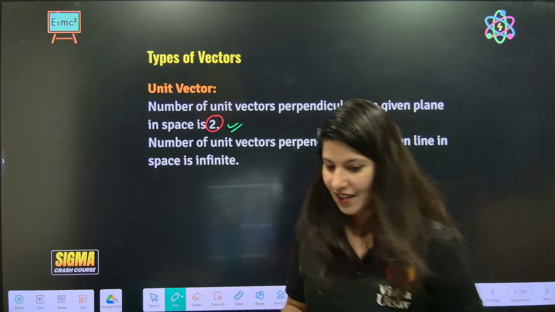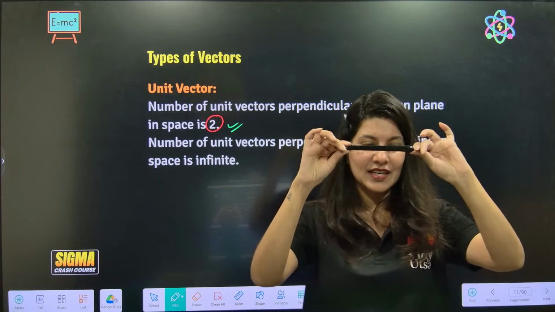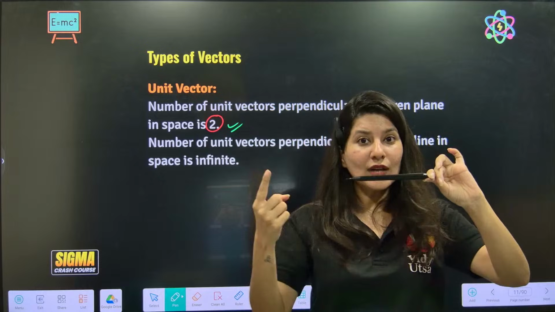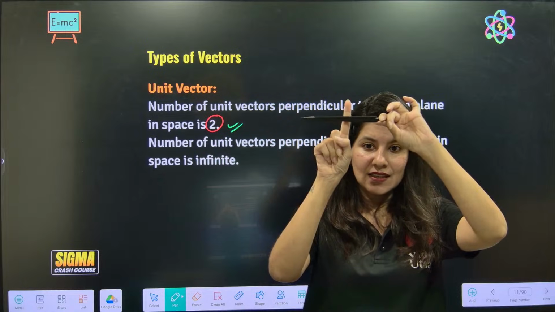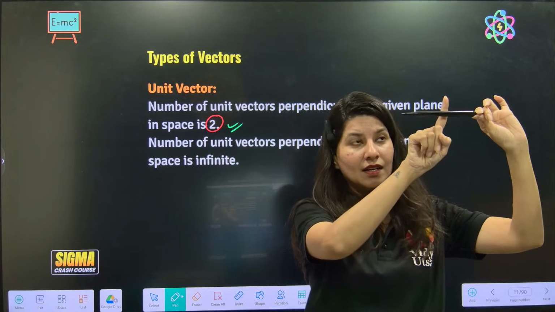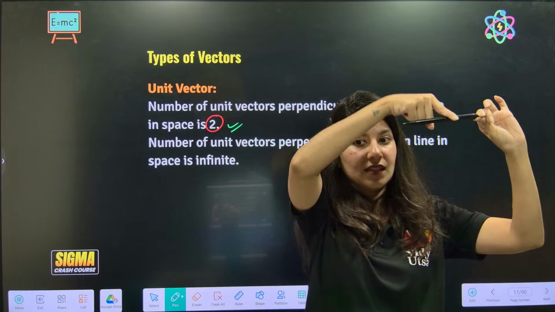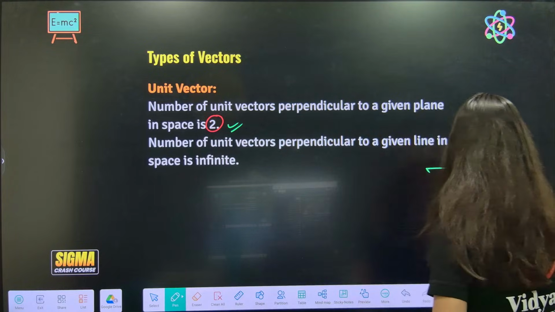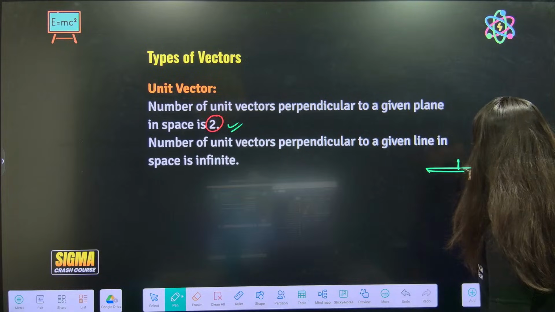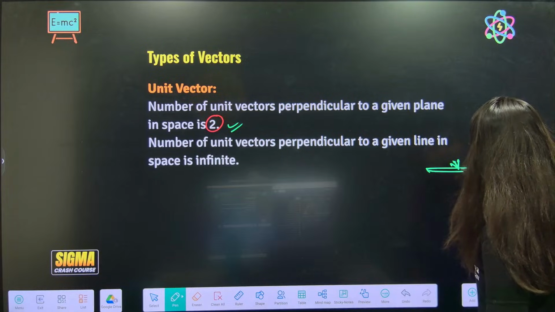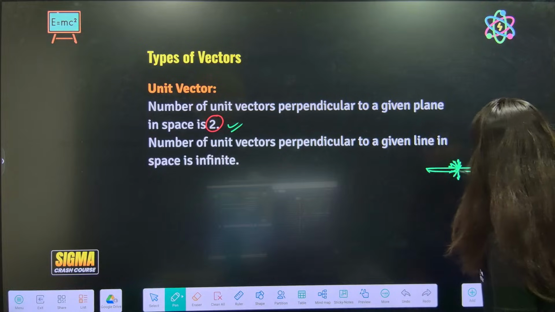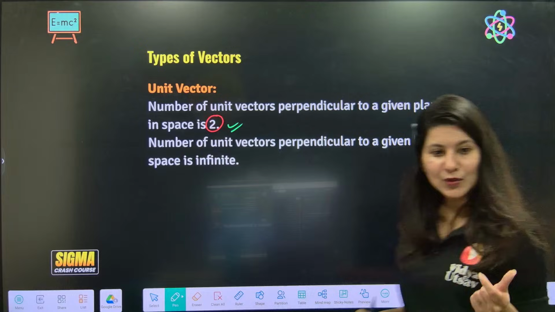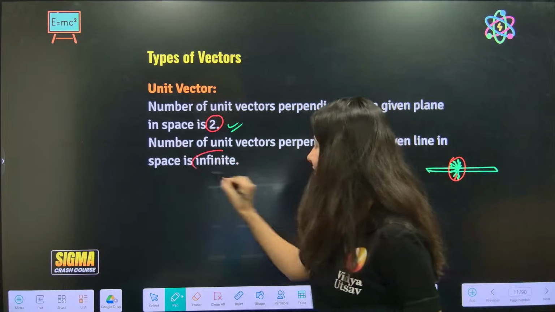Number of unit vectors perpendicular to a given line. Now we need a line. For a line I have this. Okay, now tell me, this is my line. I need to calculate the number of unit vectors perpendicular to this. So ma'am, there is this, my finger, can you see? And this, this. Suppose this is your pen. So perpendicular to this is this, this. Can you see? So a circle, ellipse type, will be getting formed. Infinite. Now you're getting it. Are you able to imagine why this is 2 and why this is infinite? Okay.